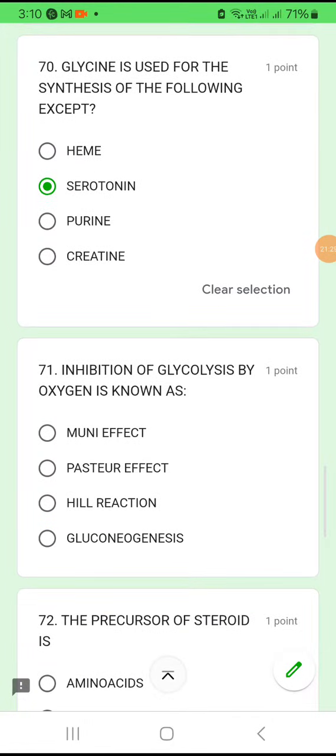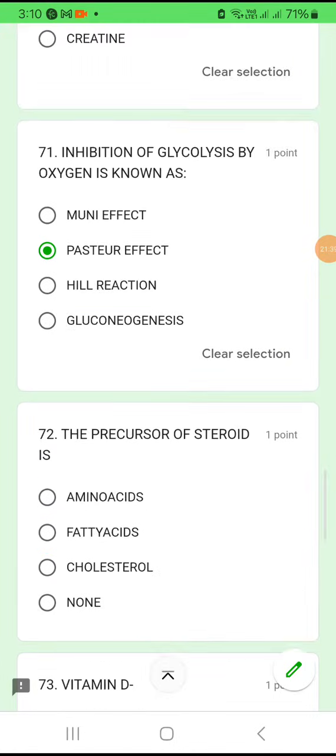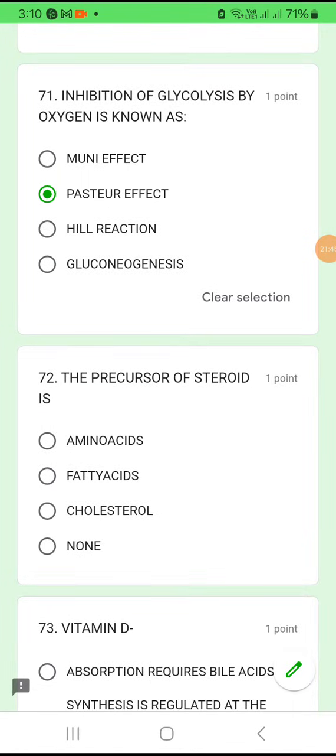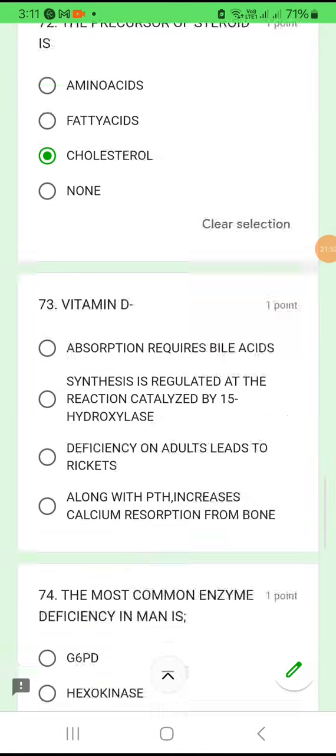71. Inhibition of glycolysis by oxygen is known as Muni effect, Pasteur effect, Hill reaction, gluconeogenesis. Inhibition of glycolysis by oxygen is called the Pasteur effect. Okay. The precursor of steroid is amino acid, fatty acid, cholesterol or none. Very easy question. Steroid is made from cholesterol. Okay, option C. Question number 73.